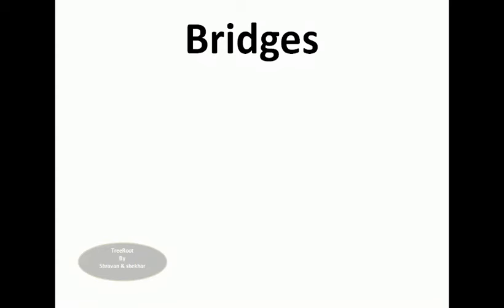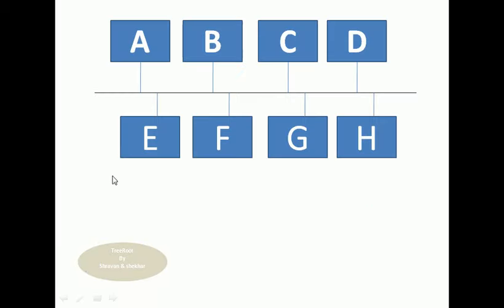Now we are going to discuss bridges. Let me see how bridges work and why we need them. Before that, we should know how the LAN procedure works, how data is transmitted from one system to another through the LAN. This is a LAN. The systems are connected to the LAN to share data between them. Now we see how data is transferred from one system to another using a LAN.